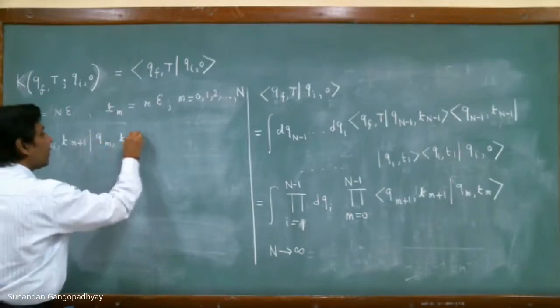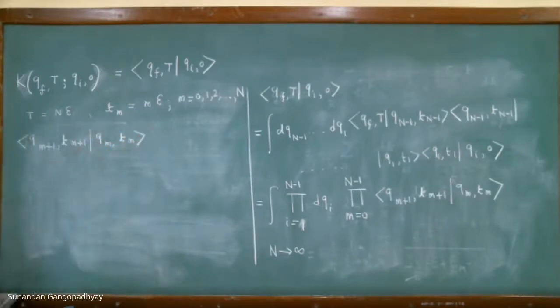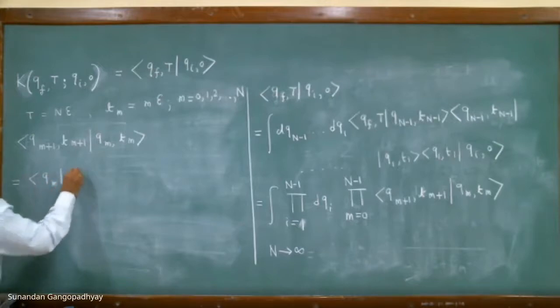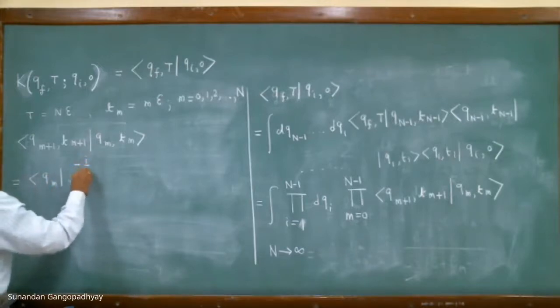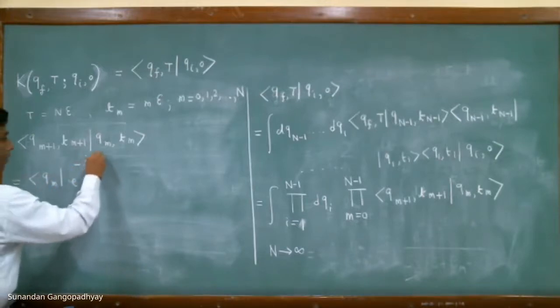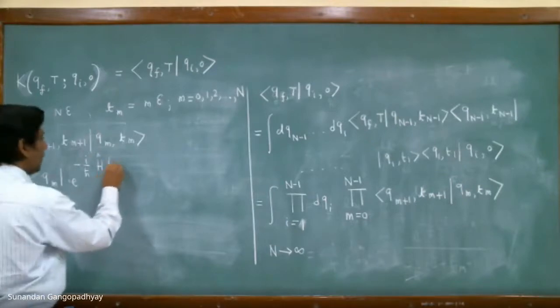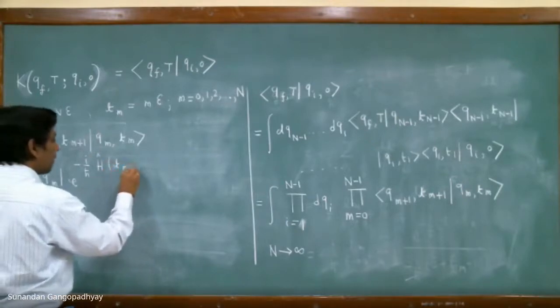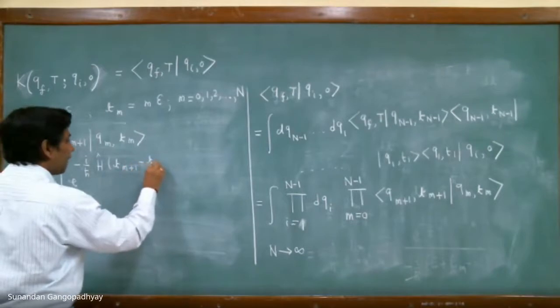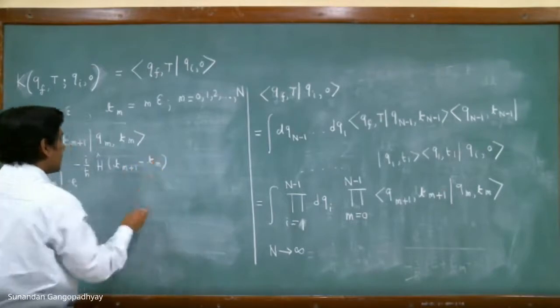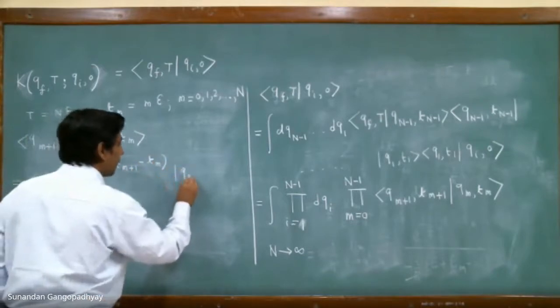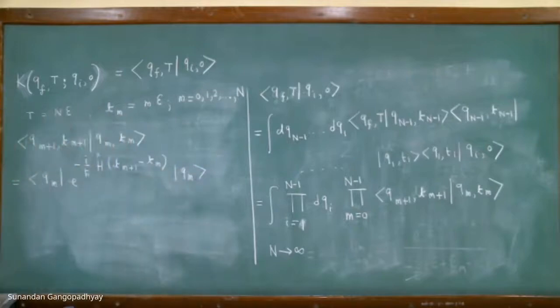This is obviously in the Heisenberg representation. Therefore, I can write this as Qm, Hamiltonian. So this is what we have.